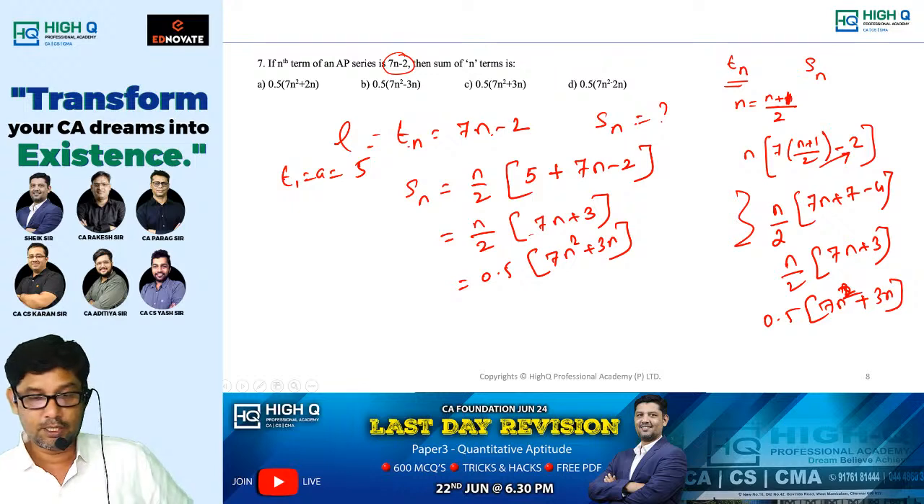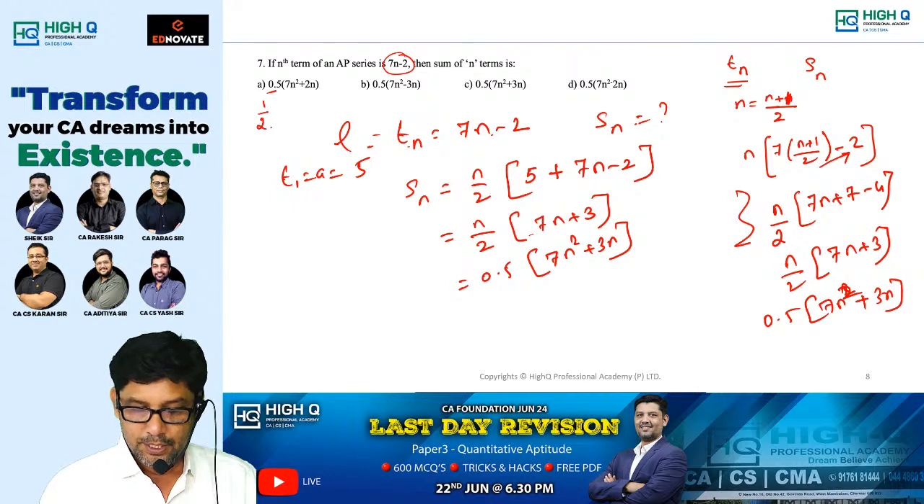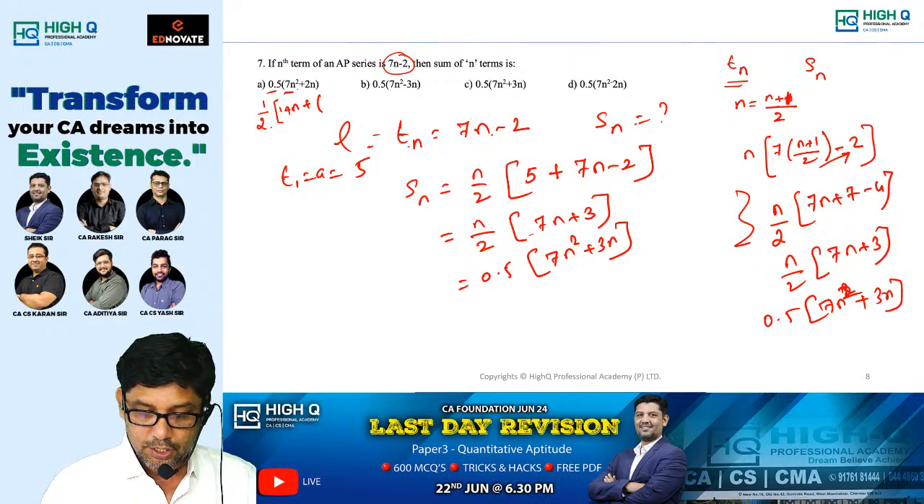This is another method. What is the third method? I'll tell you. Listen here. Trial and error method. Okay, this 0.5 you keep it as 1 by 2. 7n square, what is the derivative of 7n square? 14n. Is that right, my dear?